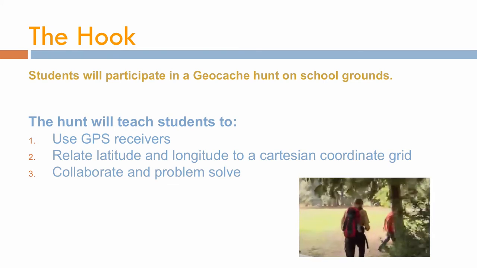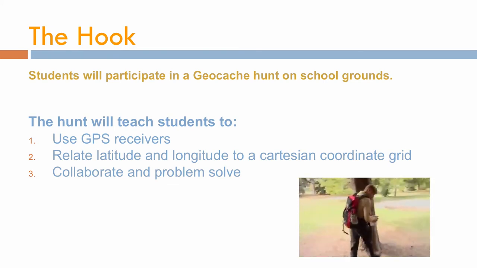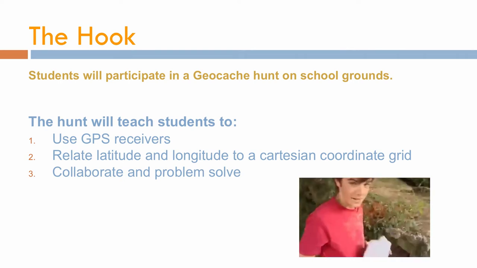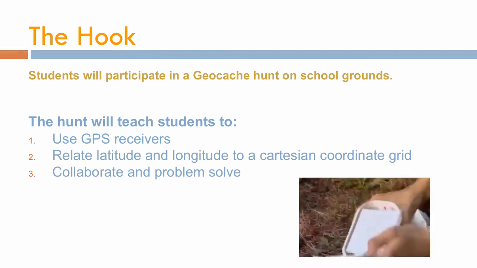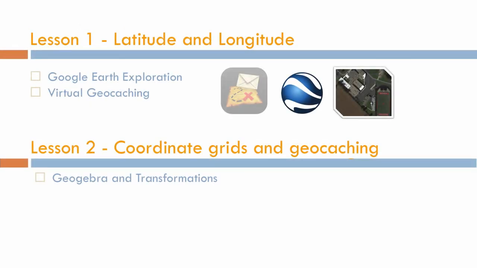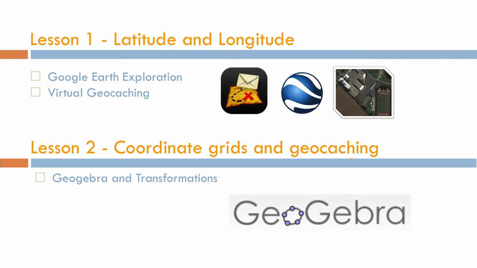The hunt will teach students to 1. Use GPS receivers, 2. Relate latitude and longitude to a Cartesian coordinate grid, and 3. Collaborate and problem solve. Lesson 1. Latitude and longitude. Lesson 2. Coordinate grids and geocaching.